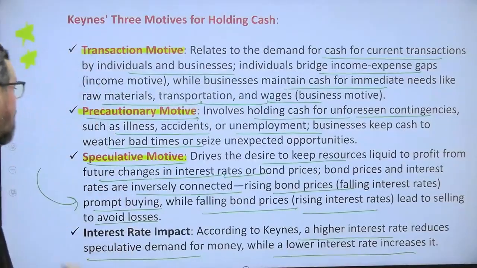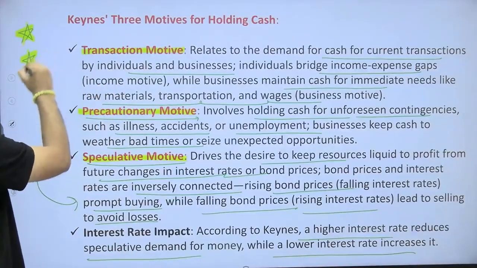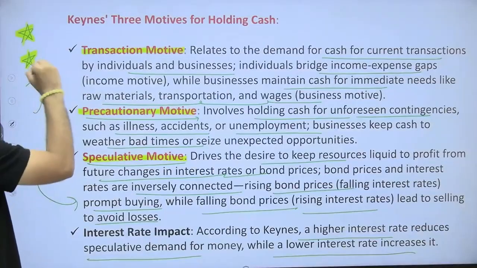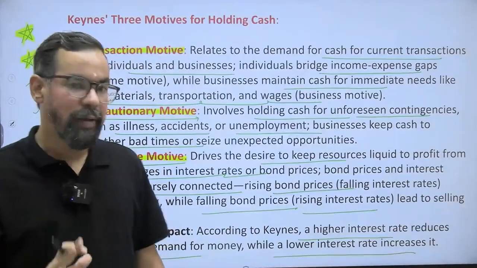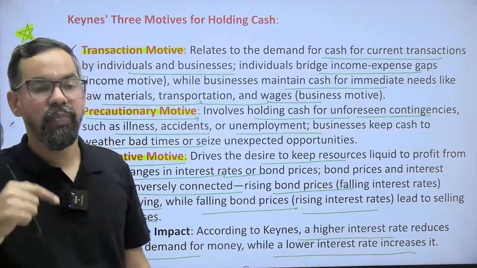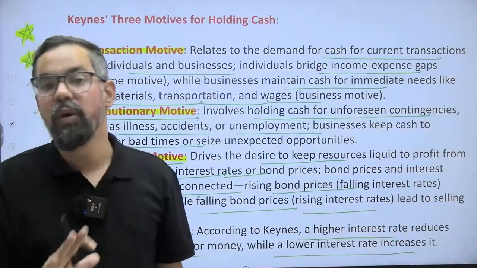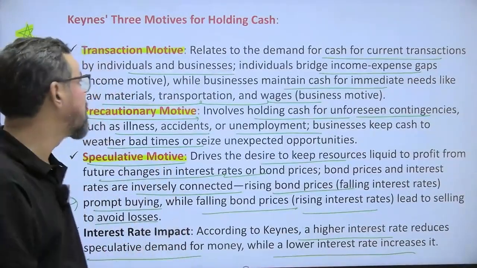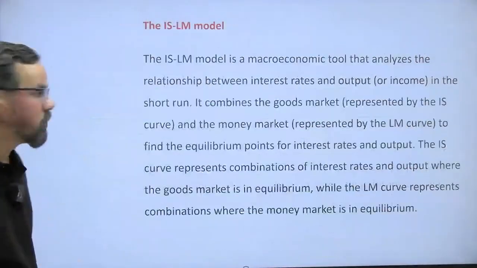So this is the one. This is something very, very important. This is my request to all of you: please do remember this, and it is very simple to understand also. Many times I have experienced that there can be one question for 2 marks: which of the following statements is right or wrong about the Keynes theory of interest? Or it can be directly related to this for 1 mark also.